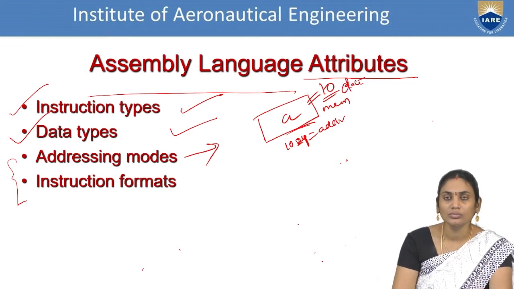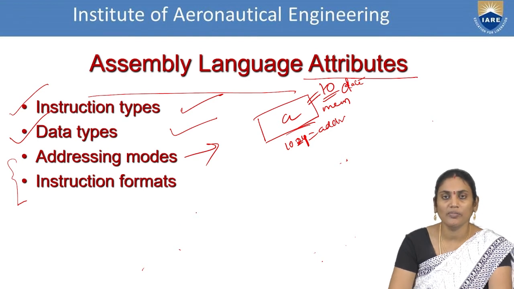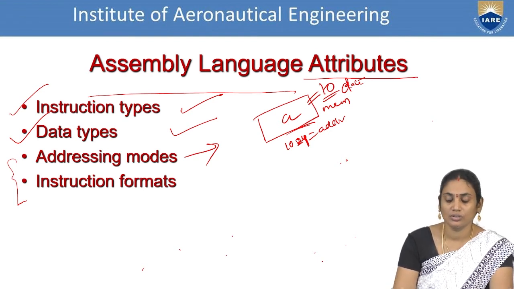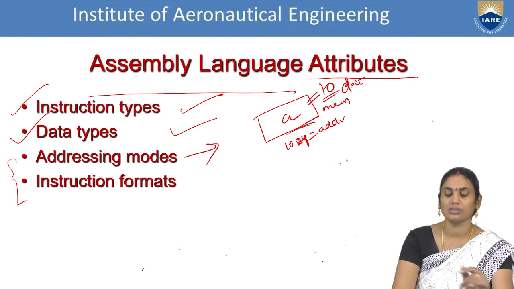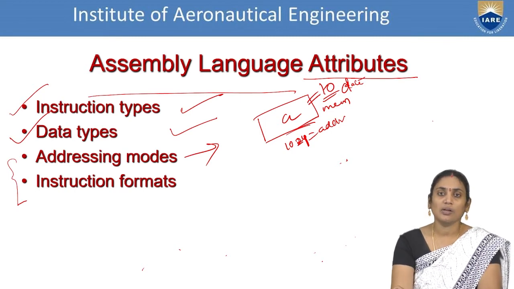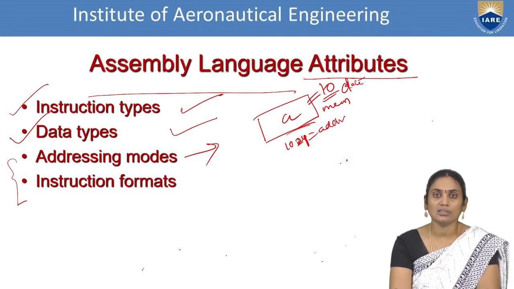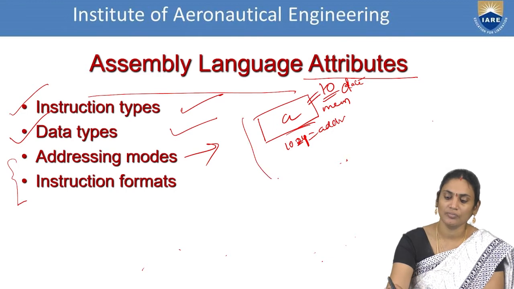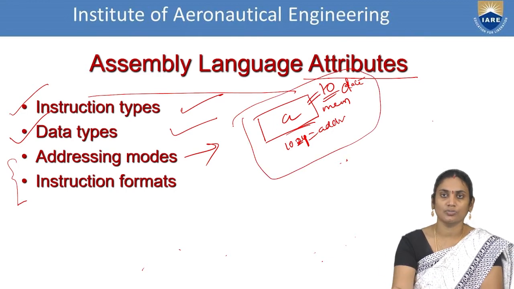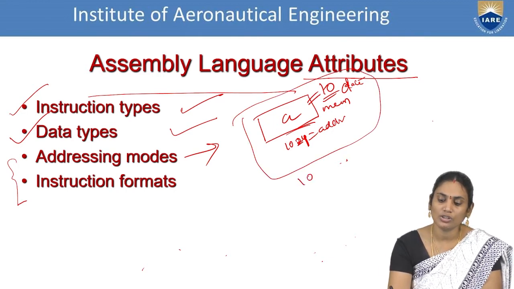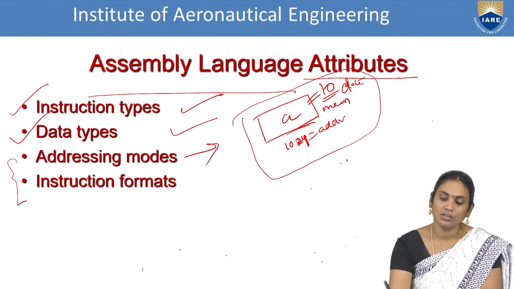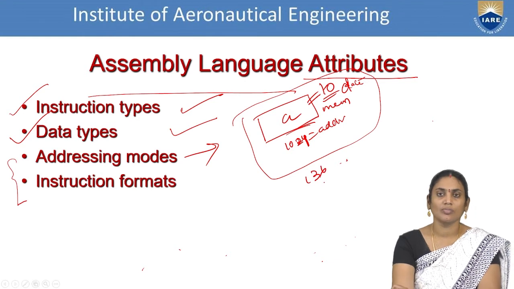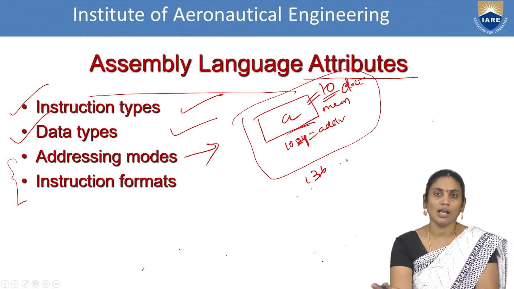Now, I have said call by value and call by address. And I said that the 1024 location is represented as well as 10 is also represented. Now, we can have one more example where indirect access is possible. For example, I don't know the address of this location, but I know the location of another address, that is 1010, or else let us consider 136. This is an address location which I already know.